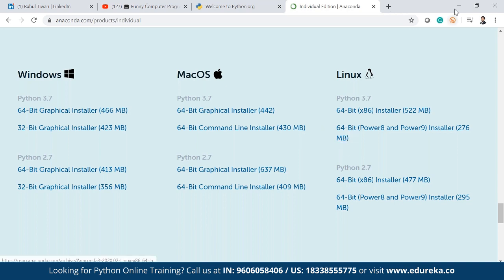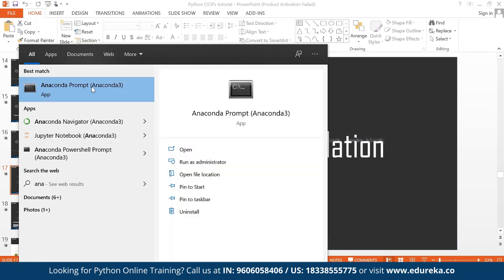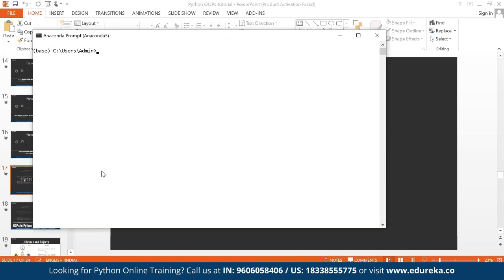Once you download that, you will just have to search for Anaconda. You see there are two options coming in: Anaconda Prompt, which is nothing but a command prompt, and Anaconda Navigator, where you can launch graphical user interfaces like Jupyter Notebook and Spyder. We are going to use Jupyter Notebook for this class. If I go to Anaconda Prompt, you can see that this is nothing but a command prompt.